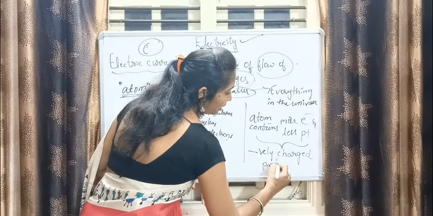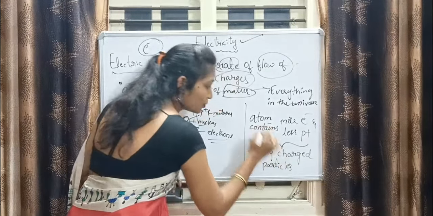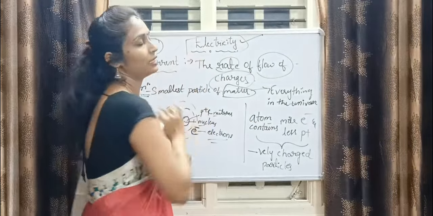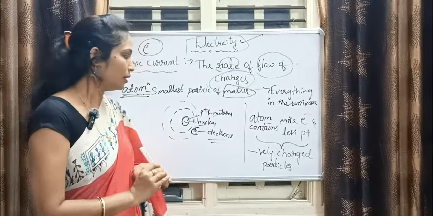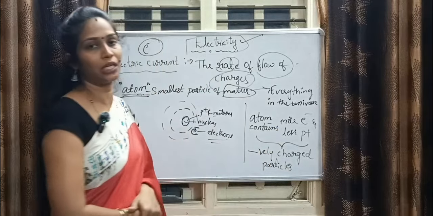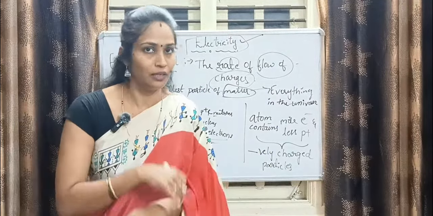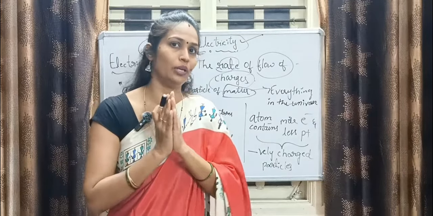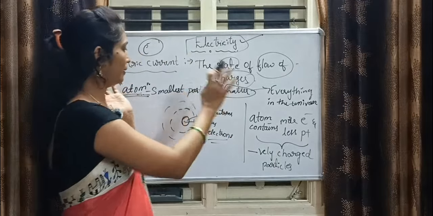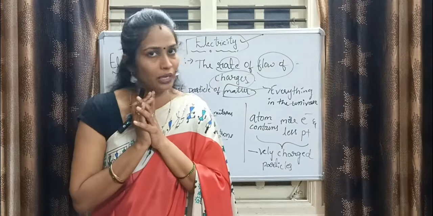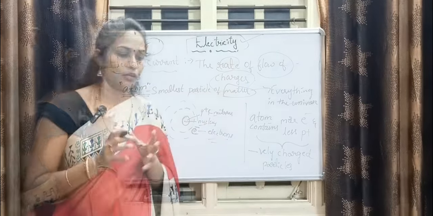Negatively charged particles are very, very important for the generation of electricity. In this chapter you will learn this thoroughly, and I'll explain why negatively charged particles are important and everything in the upcoming session.